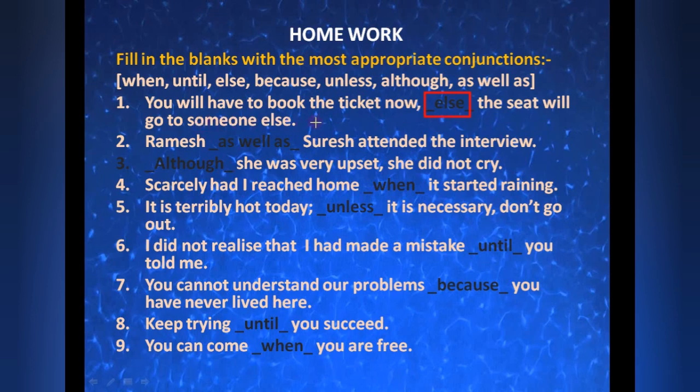So you will have to book the ticket now, else the seat will go to someone else. Here 'or' also works. Next, Ramesh as well as Suresh attended the interview. What can you put as a replacement of 'as well as'? You can put 'and also'. So Ramesh and Suresh attended the interview. Like this, in a single blank we can put more than one conjunction.